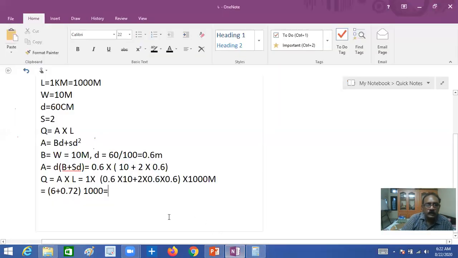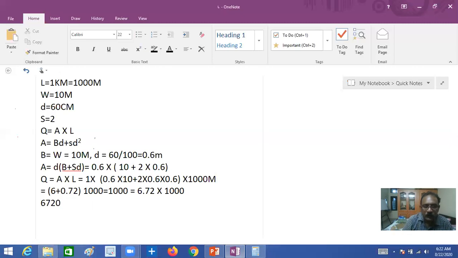This is equal to 6.72 multiplied by 1000, so you will get 6720 cubic meters.